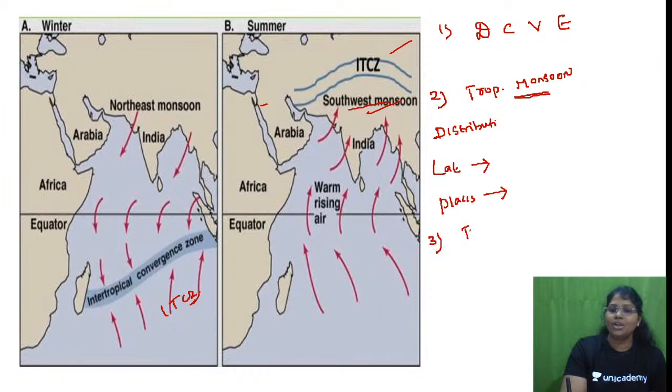Similarly, for tropical marine, please try to answer the places. Is this clear? And which climatic type has rainfall throughout the year?